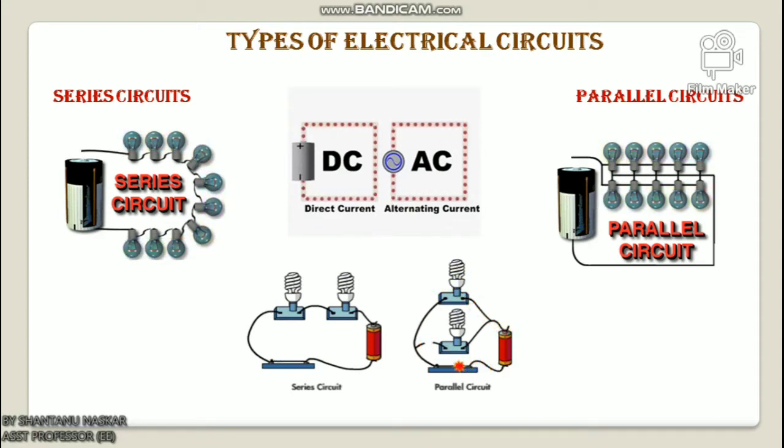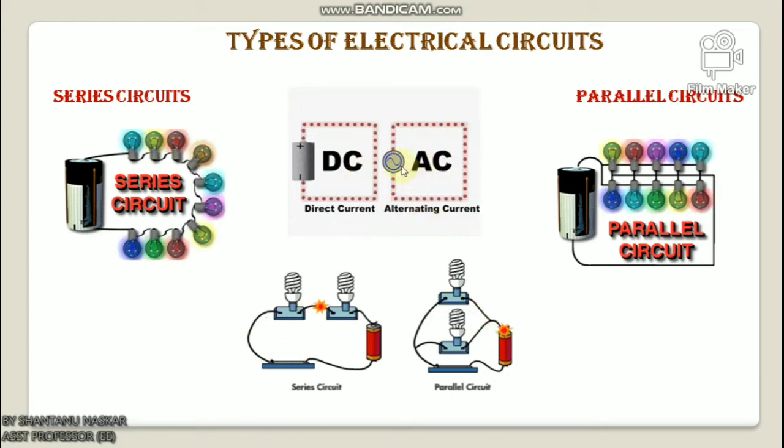For resistors connected in parallel, the total resistance is equal to the sum of reciprocals of all resistance values, like 1 by R equals 1 by R1 plus 1 by R2 plus 1 by R3. Completely opposite to series. For capacitors connected in parallel, the total capacitance is equal to the sum of all capacitance values, opposite to series. C equals C1 plus C2 plus C3. And for inductors connected in parallel, the total inductance is equal to the sum of reciprocals of inductance values, like 1 by L equals 1 by L1 plus 1 by L2 plus 1 by L3.